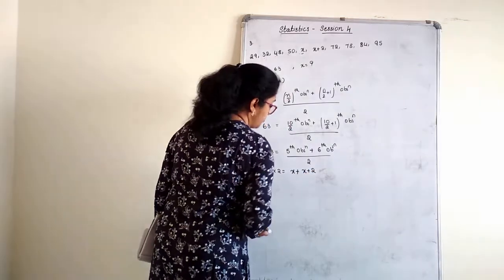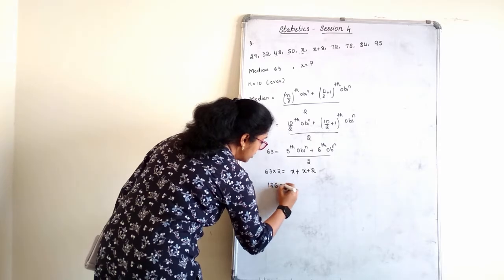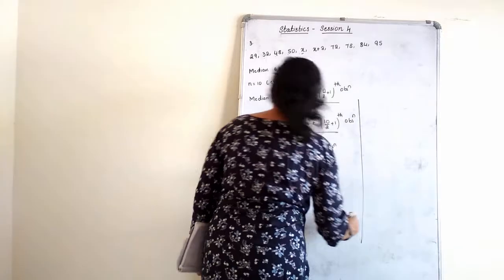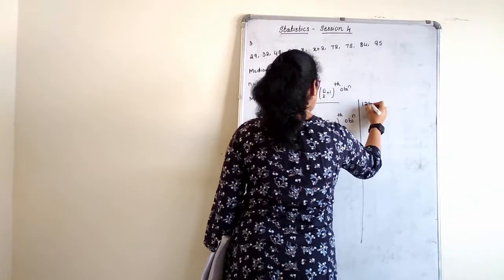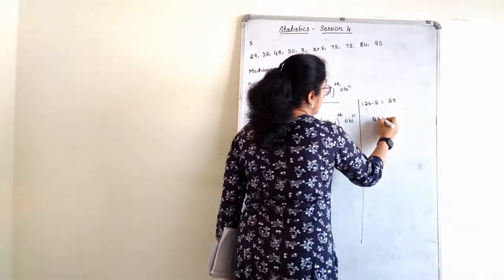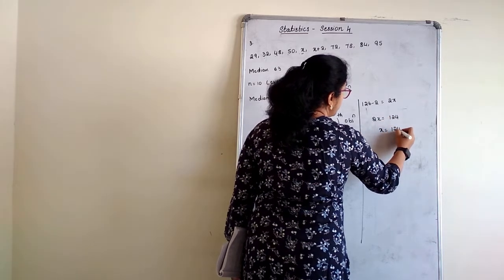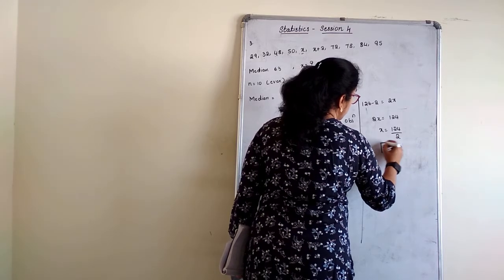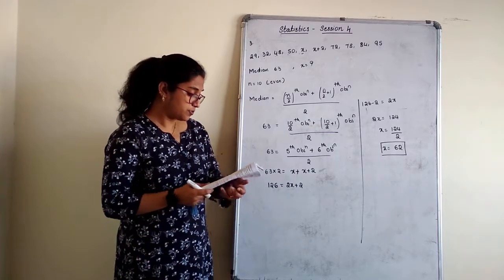X plus 2. So 63 2s are 2 3s are 6, 2 6s are 12, is equal to 2x plus 2. 126 minus 2 is equal to 2x. 2x is equal to 124. X is equal to 124 divided by 2. X value is 62. Right?